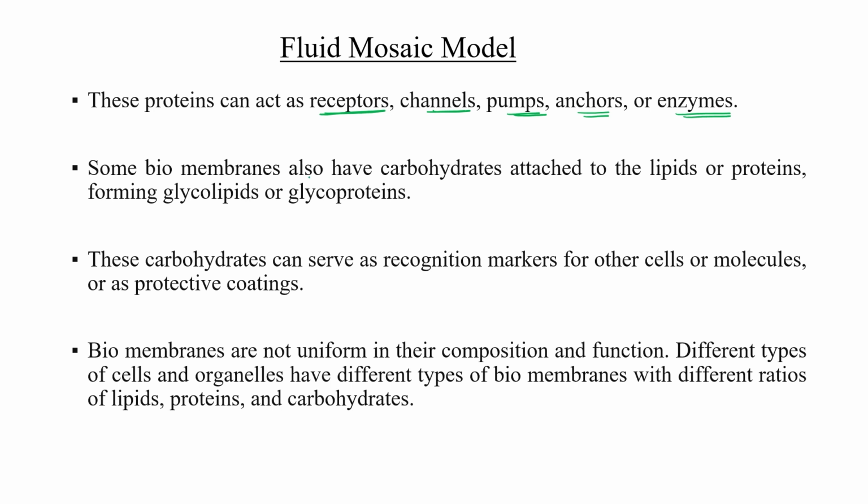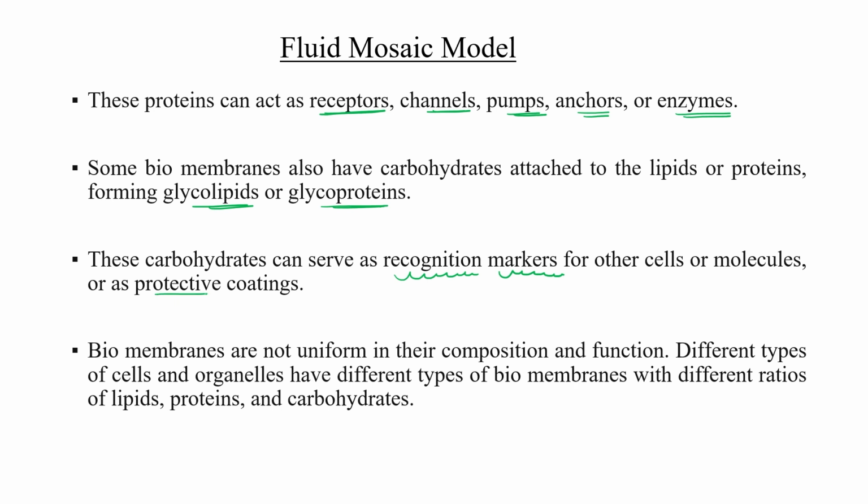Some biomembranes also have carbohydrates, as you can see in the picture, attached to the lipid or protein, forming glycolipids or glycoproteins. What is the role of these carbohydrates? They serve as recognition markers for other cells or molecules, or as a protective coating.